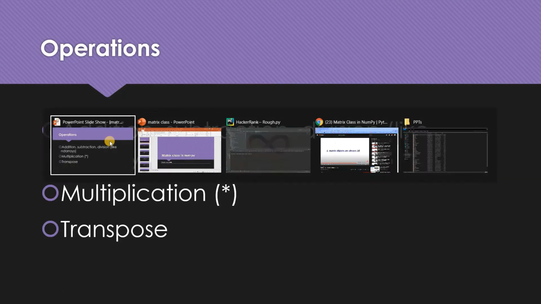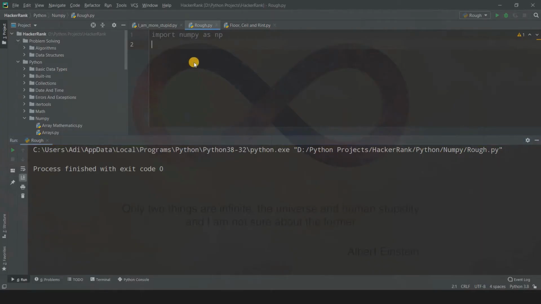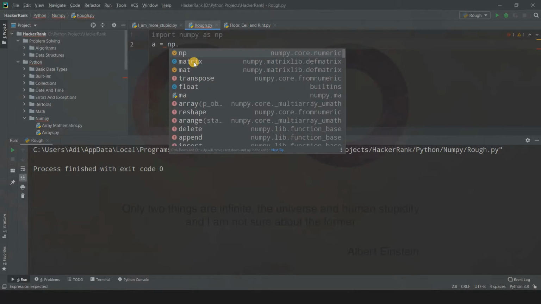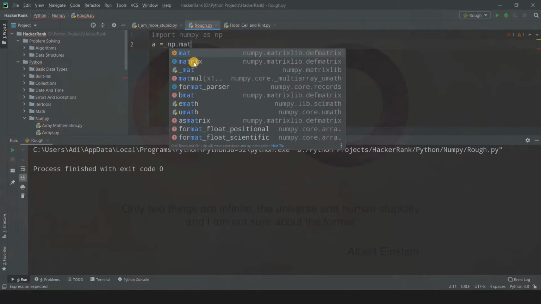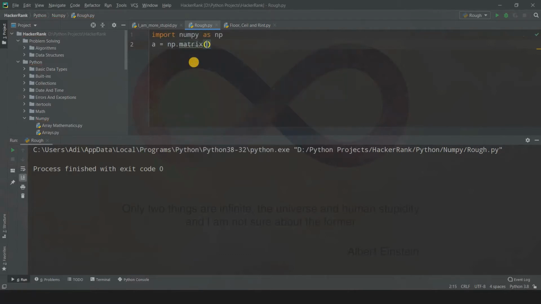Now, instead of discussing the operations, let us do one thing. I'll first of all use some NumPy matrices. First of all, I'll write numpy.matrix, and the first parameter is data. I told you that you can use strings as well. For using a string, we can use double quotes or single quotes. Suppose you want 1, 2 as the first row and 3, 4 as the second row. For 1, 2 to be the first row, you simply have to write 1 space 2. That is all about it.